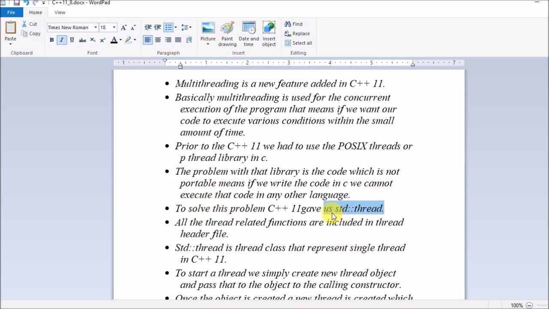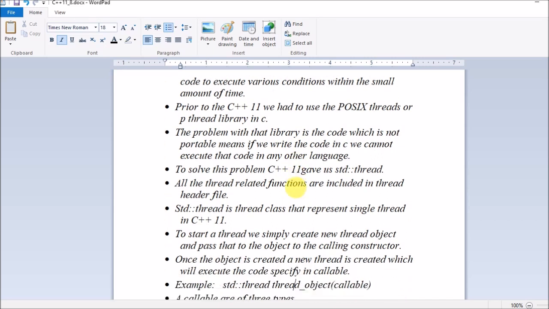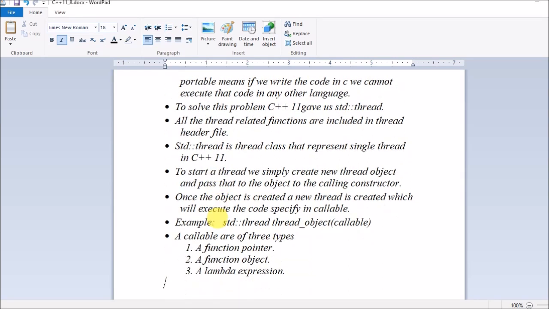That is the reason C++11 has introduced multi-threading by using std::thread. So this problem will not occur, that is, even if we write code in C++, we can execute it in any other language. All the thread functions will be included in the thread header file. std::thread is a thread class that represents a single thread in C++. These are the points I have also listed so that you can make a note of them and refer to them later.